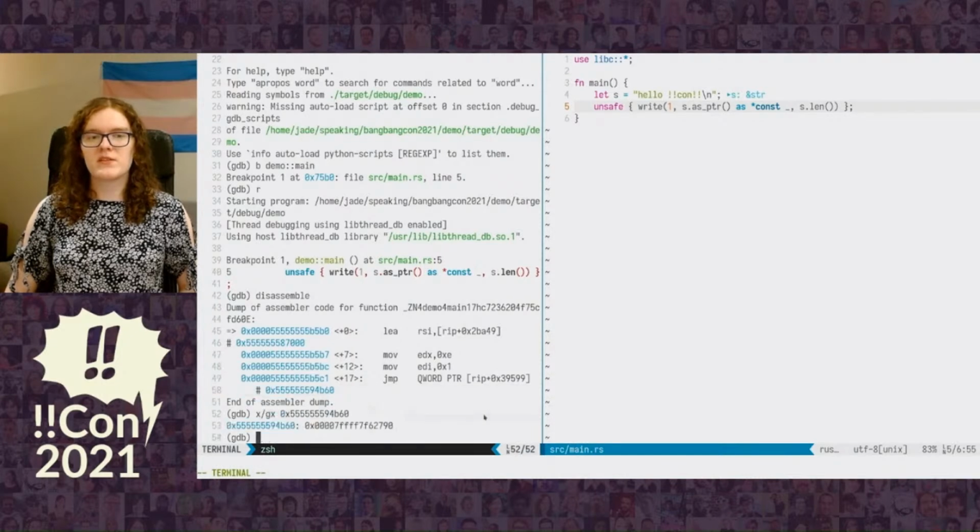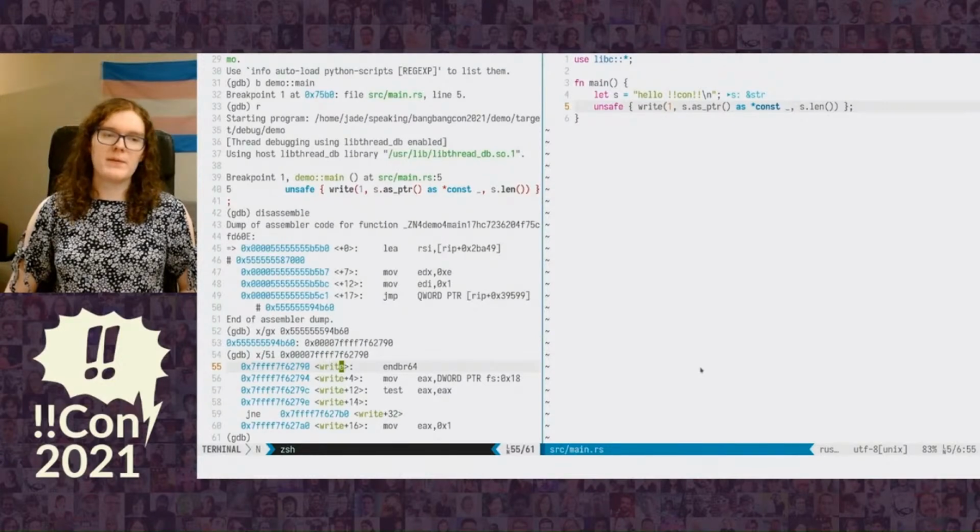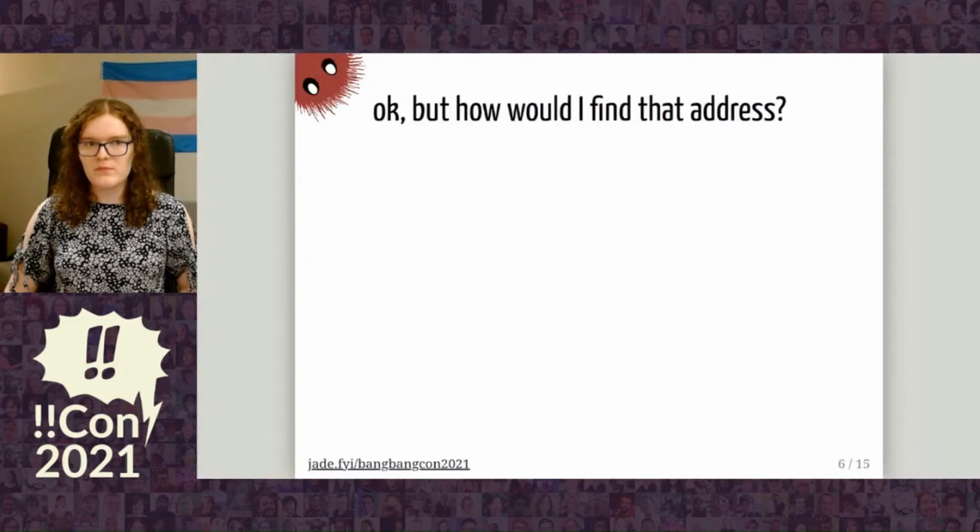So it's dereferencing the pointer 39599 bytes after the current instruction. If we look at what's actually there at address 555 whatever, then we see that there's another pointer. And if we look at what's at that pointer, we find it's a pointer into write in the system C library. So that's what we expect to see.